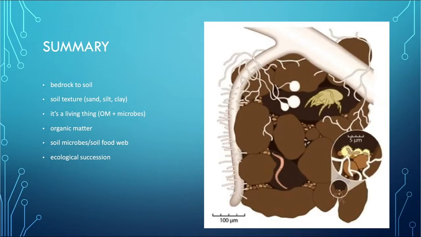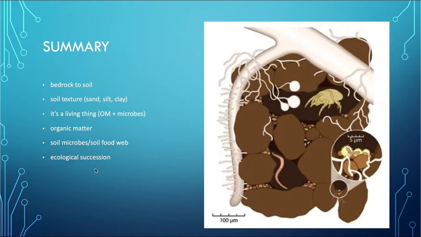And of course, soil microbes in the soil food web: the microbes are the beginners of this organic matter decomposition, and then the soil food web means that these organisms, the primary decomposers, are eaten by the organisms that feed on them and then release the plant available nutrients, and that always keeps going up the food web. And so that in itself drives ecological succession.